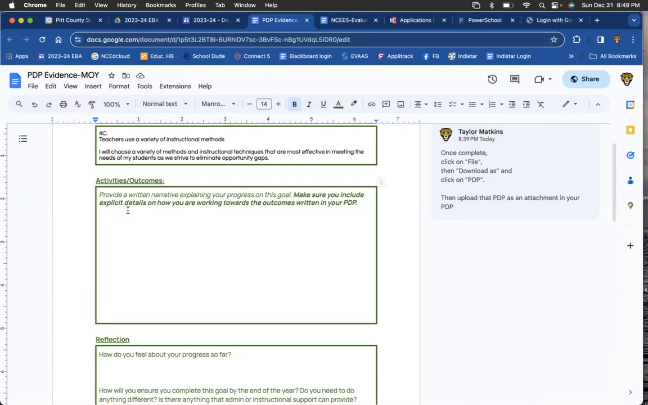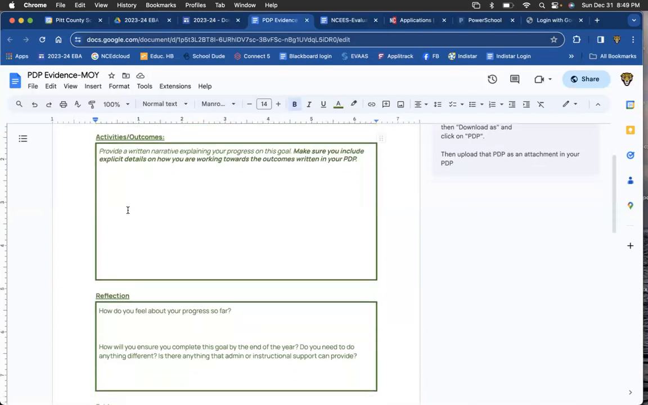Tell me what you're doing. Is it a strength? Is it something that's helping? Is it something from PLCs or instructional rounds, if you've been participating in those? Just tell me a little bit about how you have been progressing on this goal.